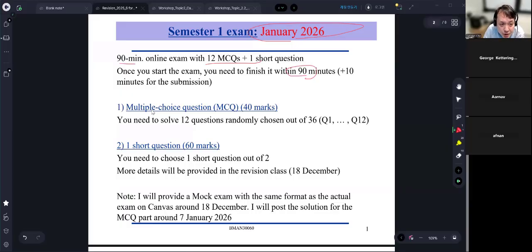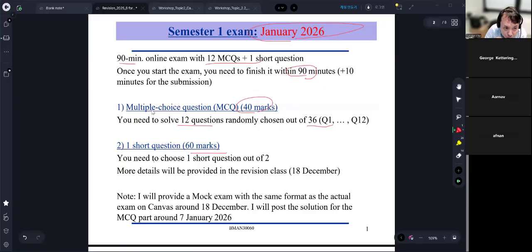So there are two sections. The first section is the multiple choice question, MCQ section, 40 marks. You need to solve 12 questions. Basically, I wrote 36 questions, and you're going to get 12 from these 36 questions randomly. And there will be one short question, 60 marks. You need to choose one short question out of two.